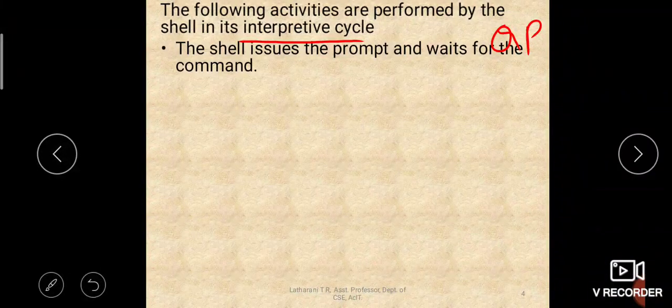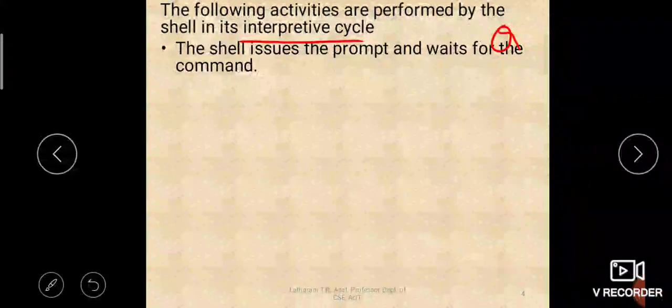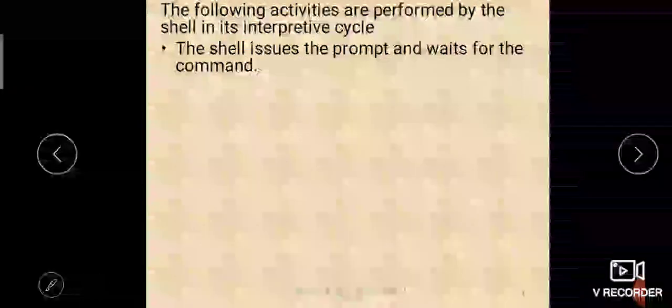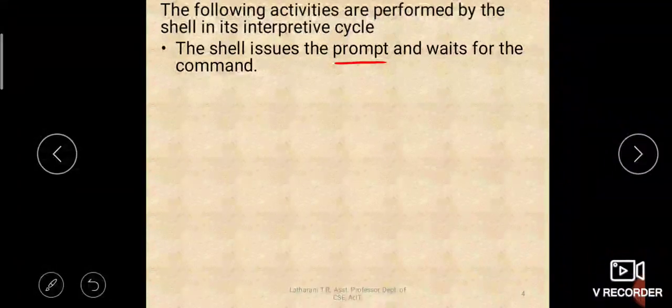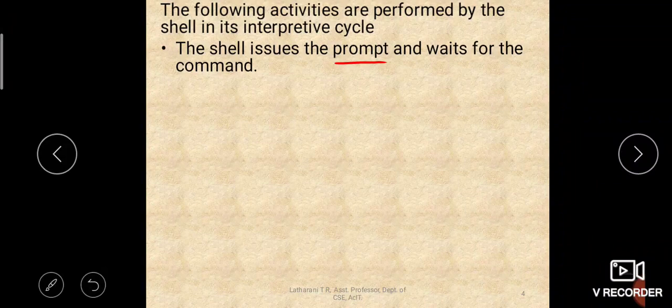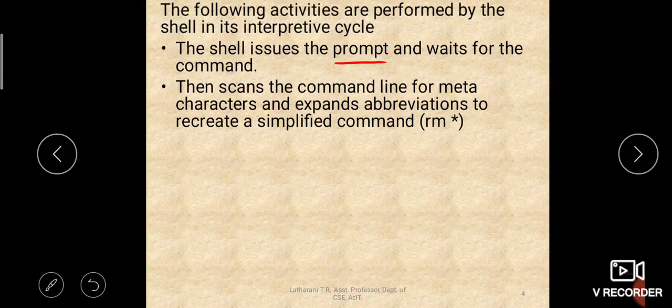of the shell. The first thing is, the shell issues the prompt and waits for the command. So as soon as you log into the Unix operating system, a prompt will be given to you, right? A prompt will be given to you and it will be waiting for you to enter the command, right? So that is the first step the shell does. Then when you enter the command, it scans the command line for meta characters.